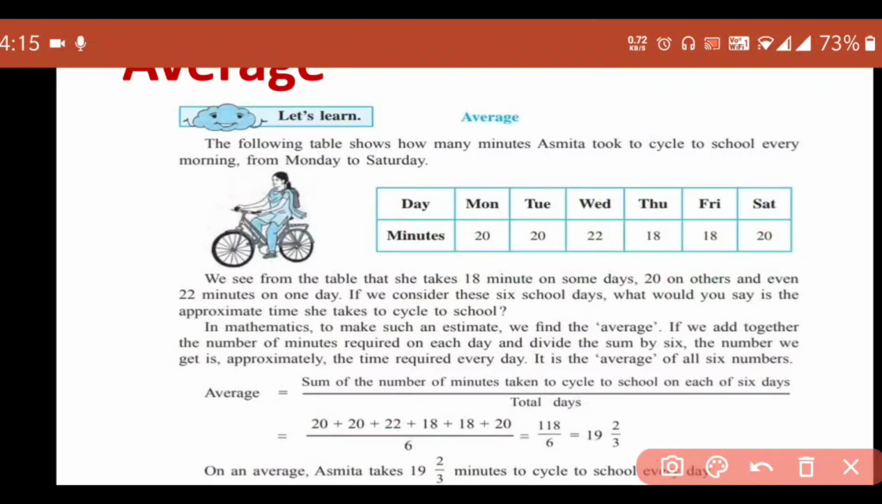So when we add, we get 118 divided by 6. And when we divide 118 by 6, we get this answer, 19 and 2 upon 3. So 19 and 2 upon 3 is the average time or average minutes she takes to cycle to school every day. So in this way we can find out the average of the time taken by Asmita every day she goes to school. So if any data is given to us, we can find out the average of that given data in this way. Let us see one more example.